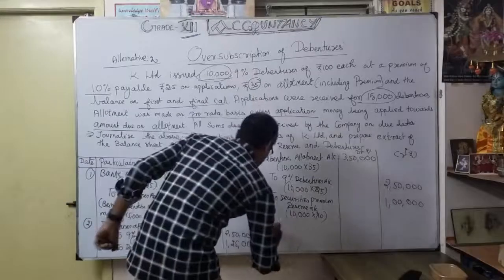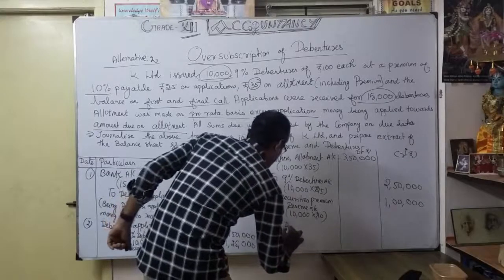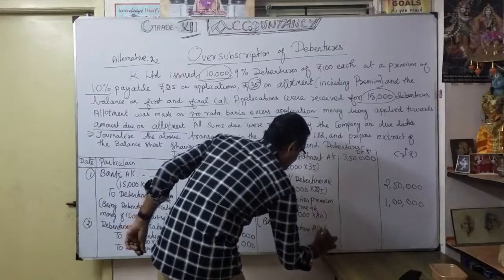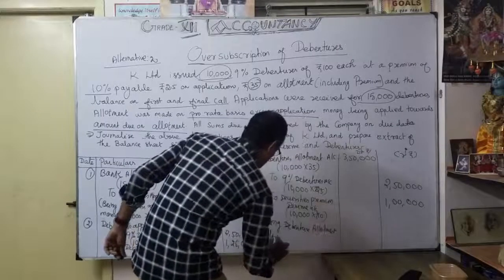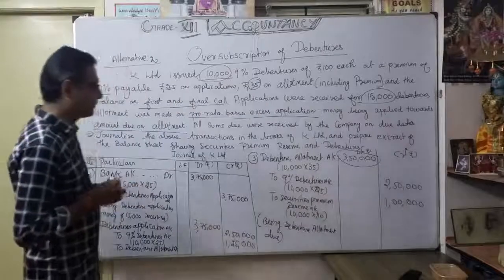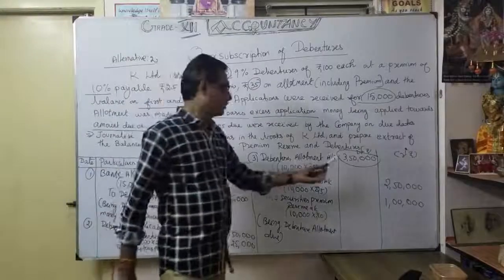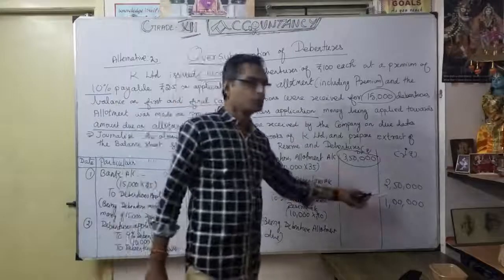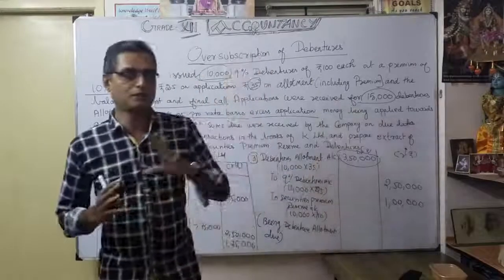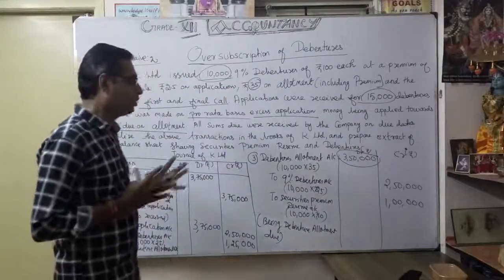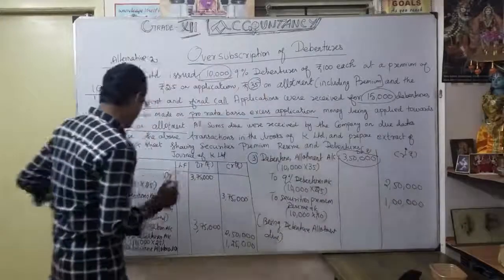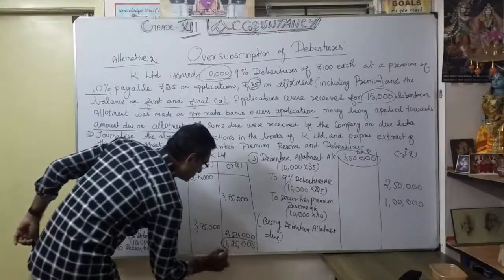Narration: being debenture allotment due. So we want to receive 3,50,000, but in the breakup we show how much is transferred to the 9% debentures account and 1 lakh to the securities premium reserve account. That's the classification. Now, how much are we going to collect in this allotment due? 3,50,000, but we already adjusted 1,25,000.